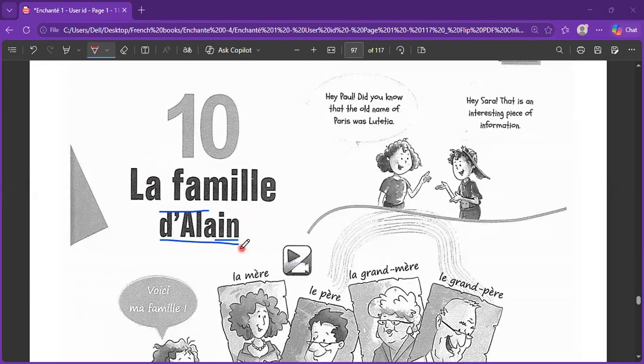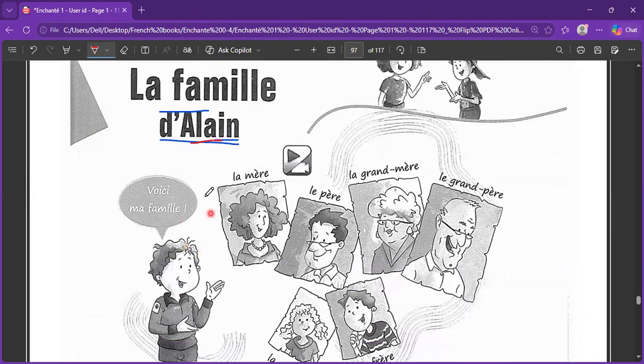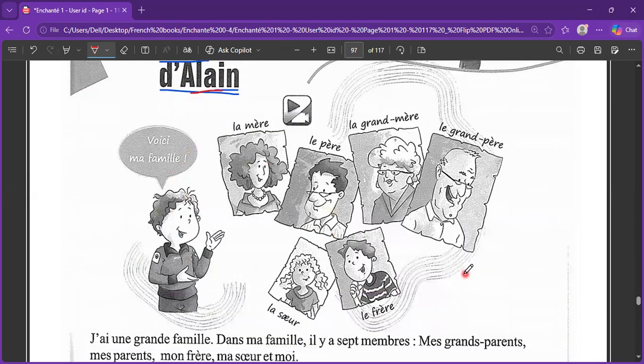So today the chapter we are going to start is about the family description. And again, we have taken a character named Alain, La Famille d'Alain. And here Alain is describing his family. Voici ma famille, here is my family.